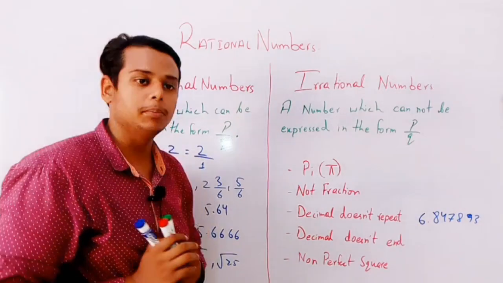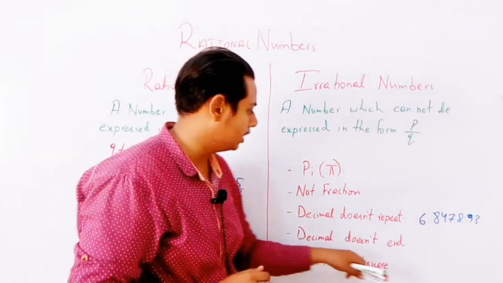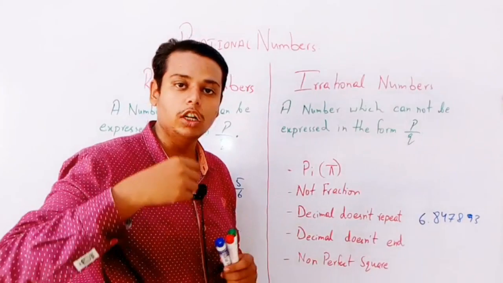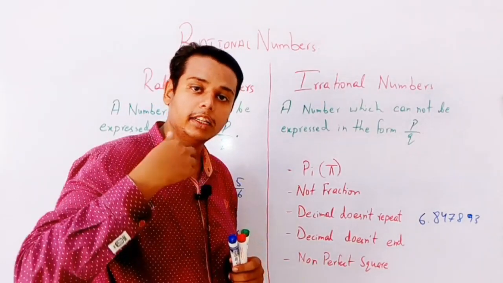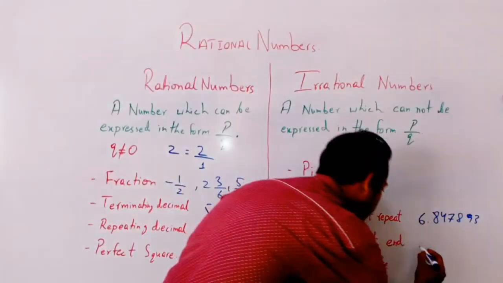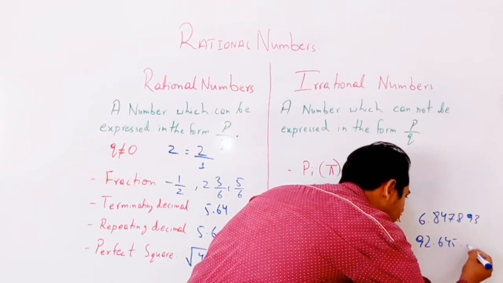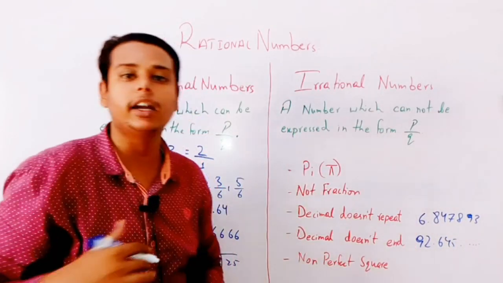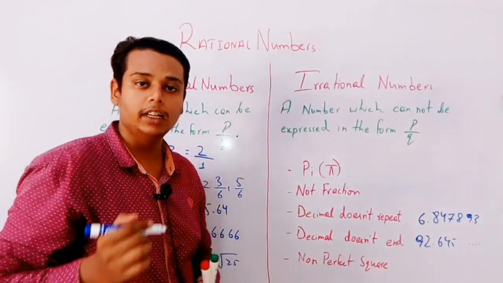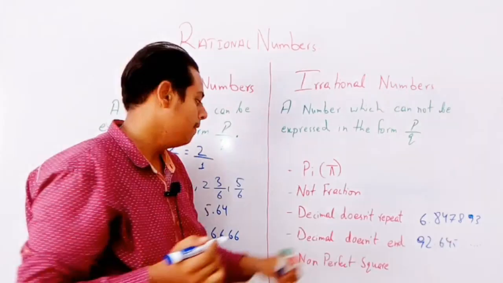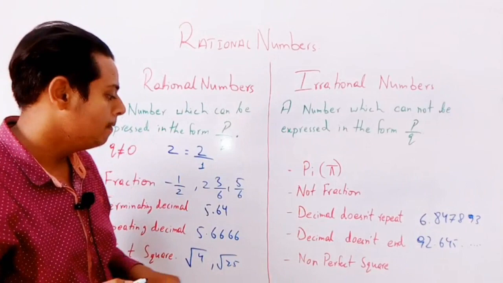इसके अंदर हमारे पास decimal repeat नहीं हो रहे. Decimal does not end means it is not ending at any place and it is going infinite. Like 92.645 and infinite, it is never ending at any point. Fine, it is not completely dividing, so that is called an irrational number.